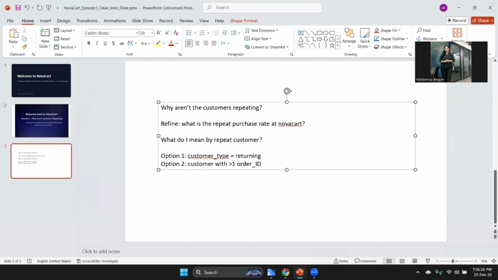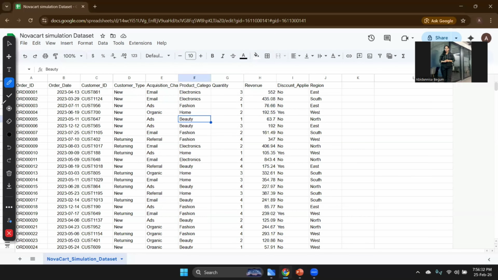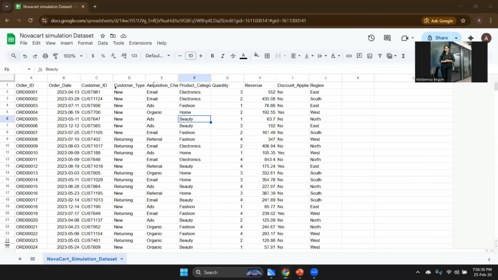And in our data set, this is the data set we were working on, we already have a column called customer type. And this customer type has new and returning customers. But can you trust this column? We should always validate what we see here. So we are going to calculate this ourselves as well.